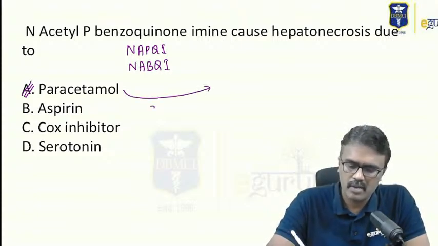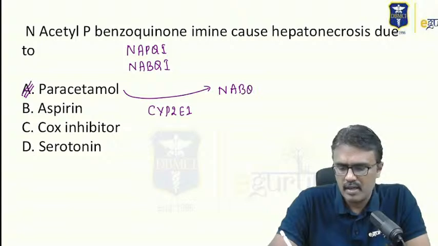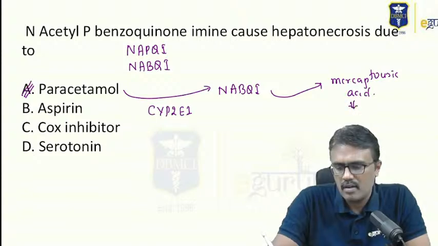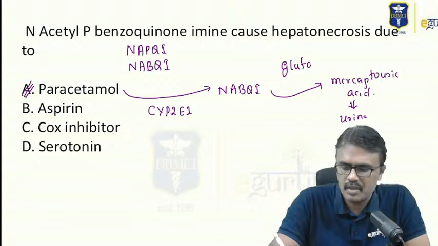Paracetamol is metabolized by the enzyme cytochrome 2E1 into NAPQI, and it is metabolized into mercapturic acid, and it is going to be excreted through urine, and here we require glutathione. So what happens in paracetamol toxicity?